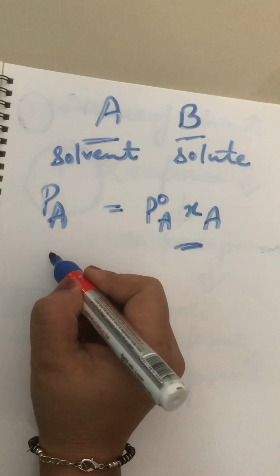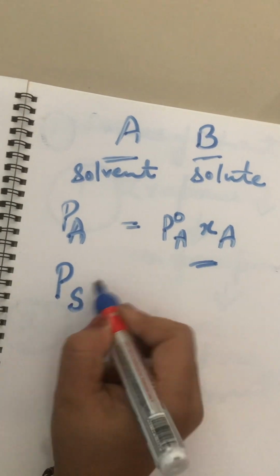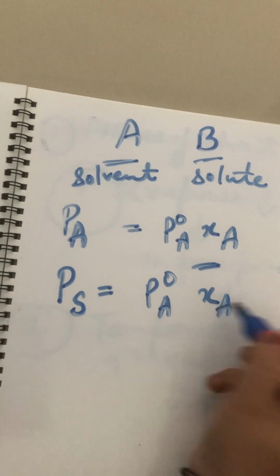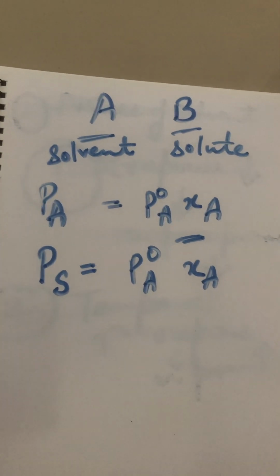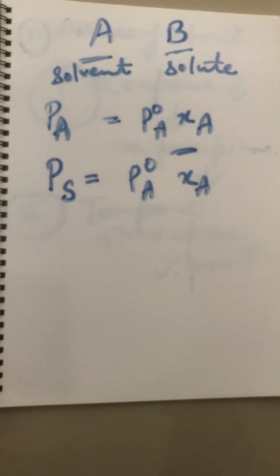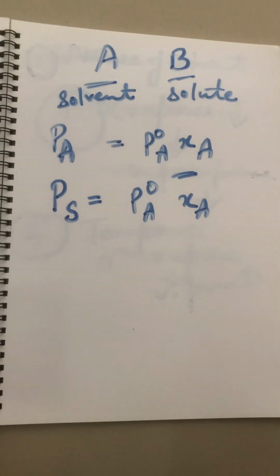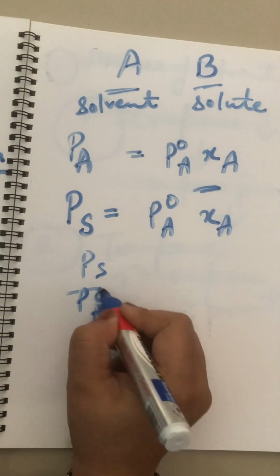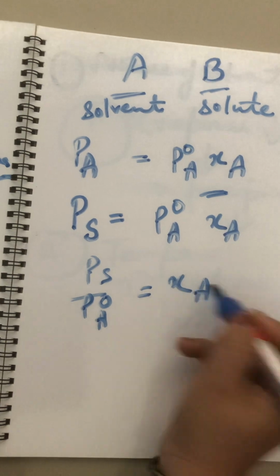Now B, PB. B is the solute molecule, it is non-volatile, so it is not going to exert any pressure. So if I calculate the total pressure, it will be equal to PA naught into XA, because PB is not exerting any vapor pressure, as B is non-volatile. Now if we divide the total pressure by PA naught, it is equal to XA.